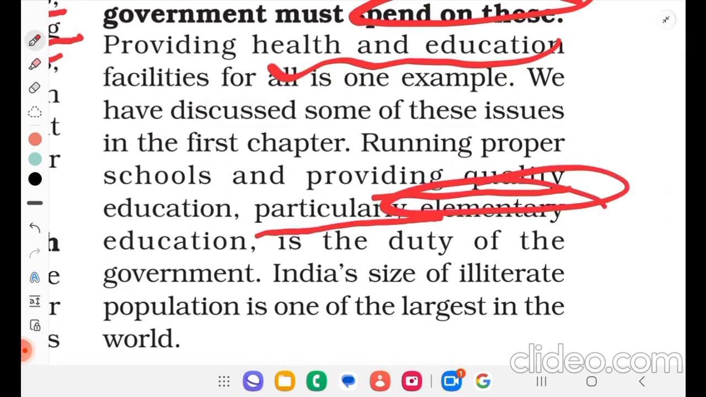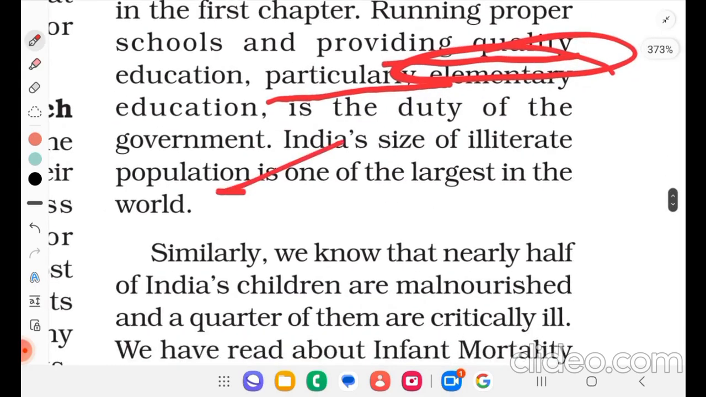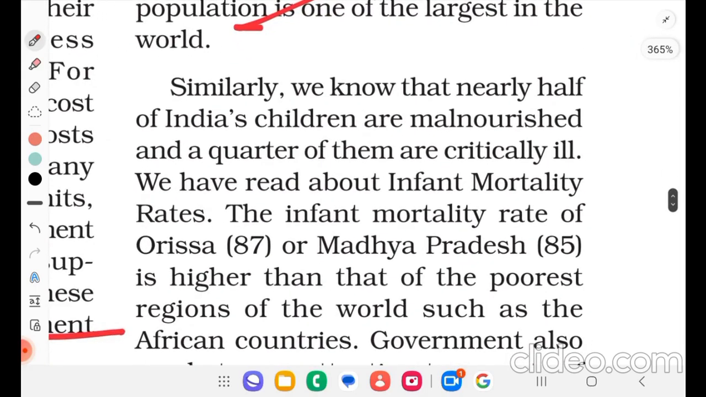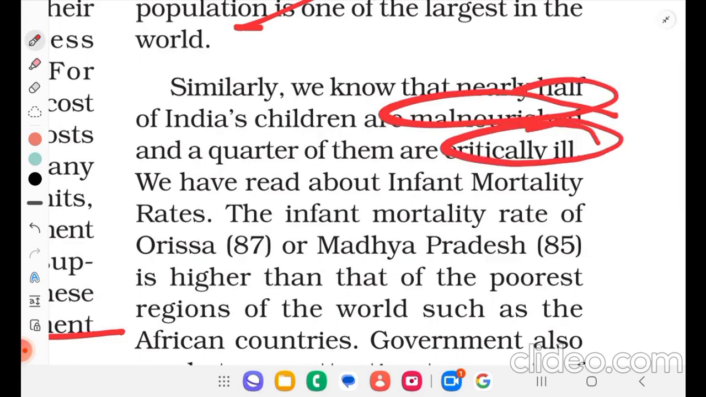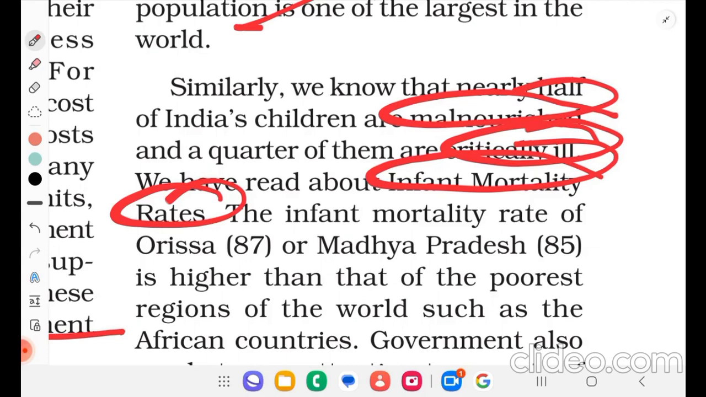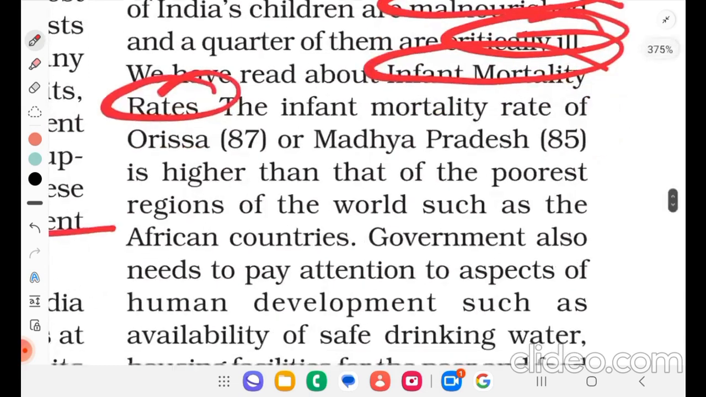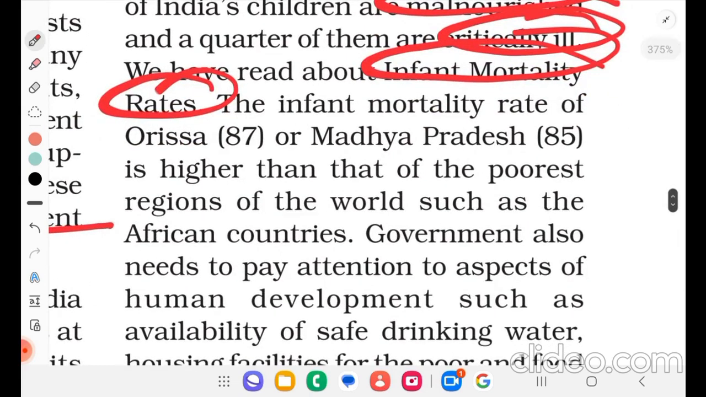India's size of illiterate population is one of the largest in the world. Similarly, we know that nearly half of India's children are malnourished and a quarter of them are critically ill. We have read about infant mortality rate, right? So that is more in Punjab, Bihar. The infant mortality rate of Orissa, 87, or Madhya Pradesh, 85, is higher than that of the poorest regions of the world such as African countries.